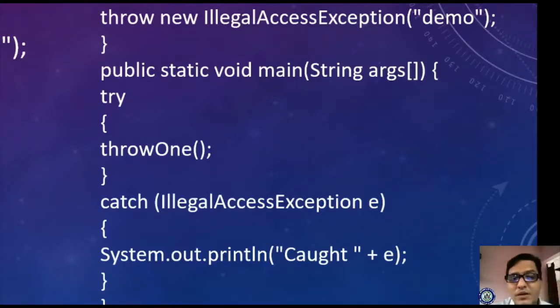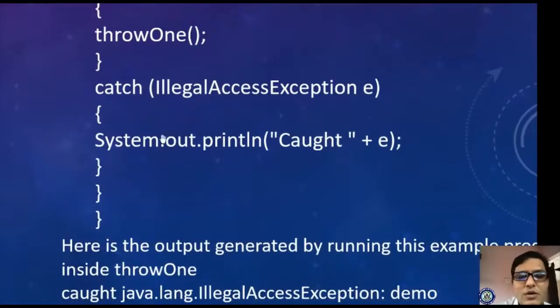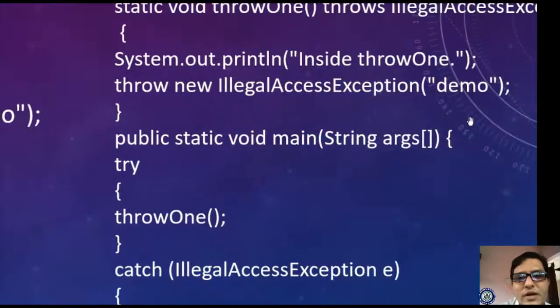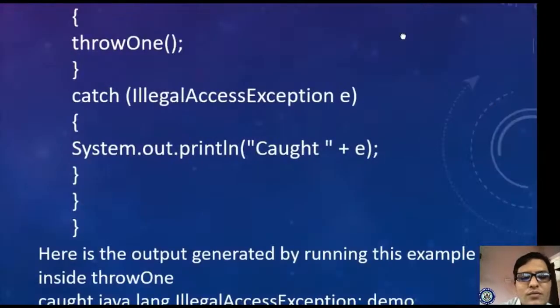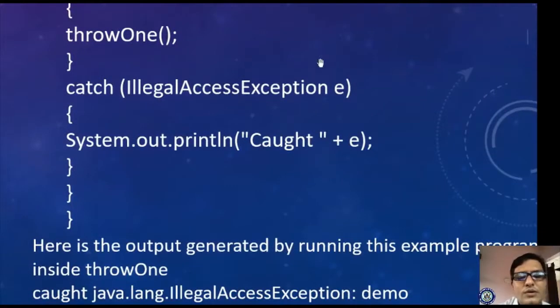This e will be passed. Now whenever you display with system.out.println, caught plus e will come. What does e consist of? Demo, right? So whenever you execute this program, it will give caught java.lang.illegal access exception.